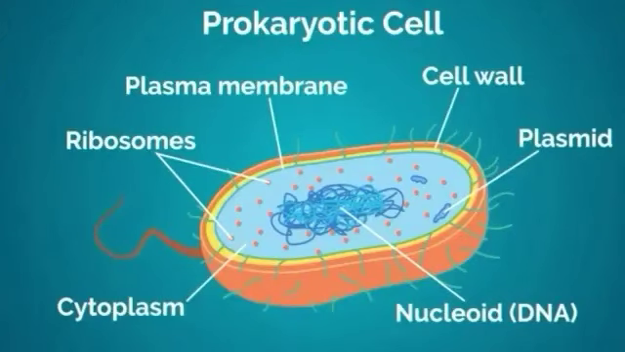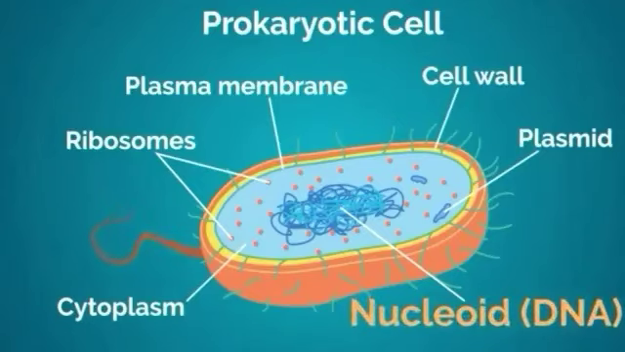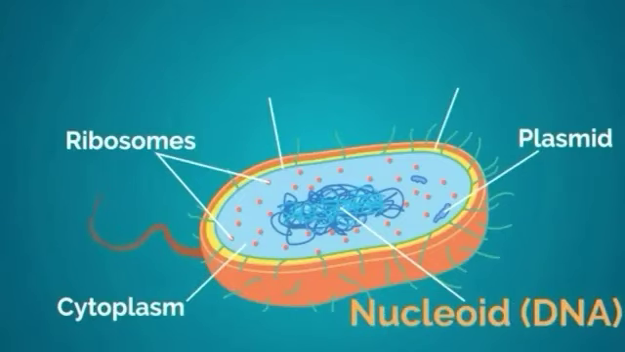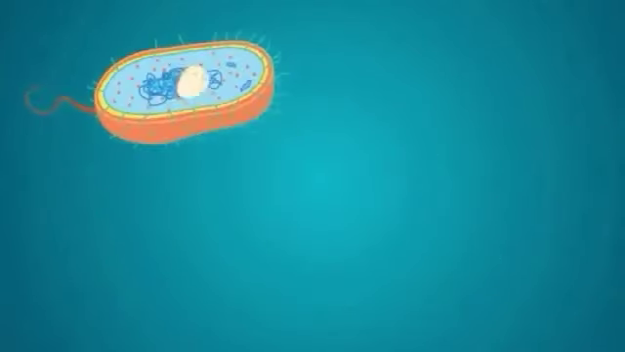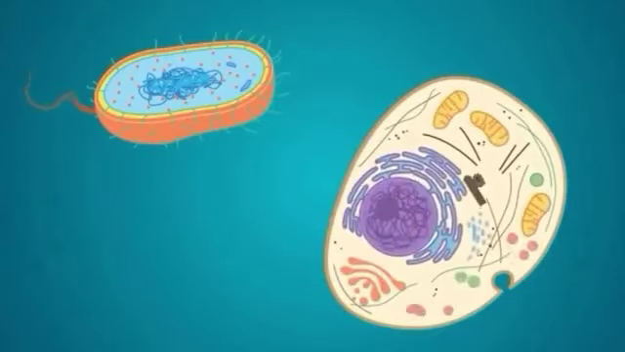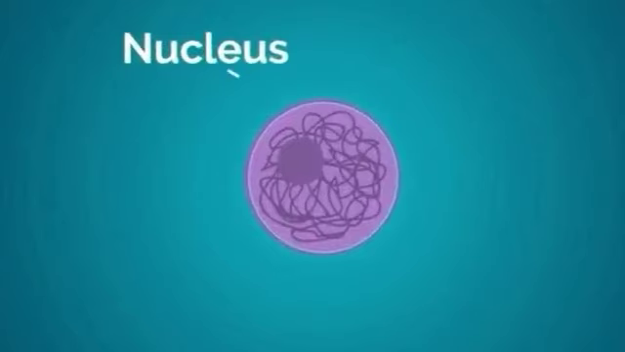DNA is freely floating in the cytoplasm, and such genetic material which is not covered by nuclear envelope is known as nucleoid. Nucleoid is not a structure, but it just denotes the area where DNA is present. Prokaryotes are the first and oldest organisms. It is believed that even eukaryotes are evolved from prokaryotes. So nucleus plays the major role in understanding whether a cell is prokaryotic or eukaryotic.